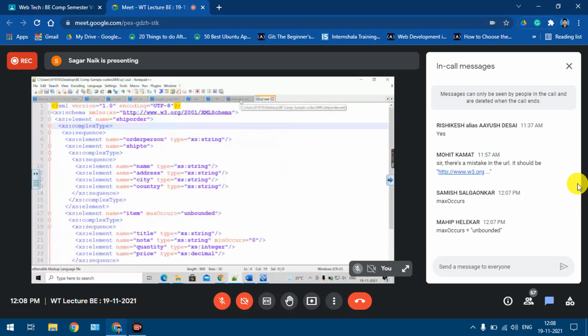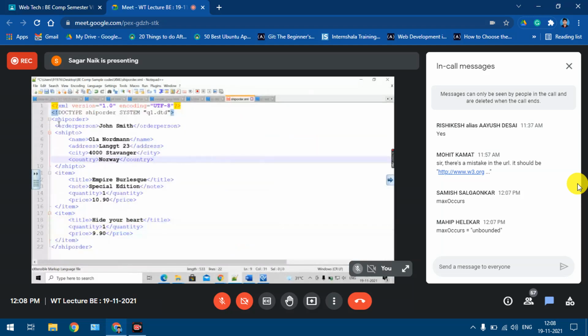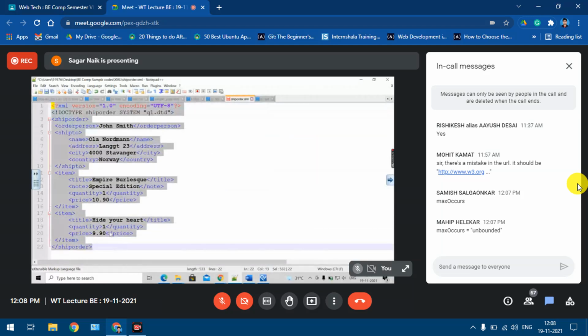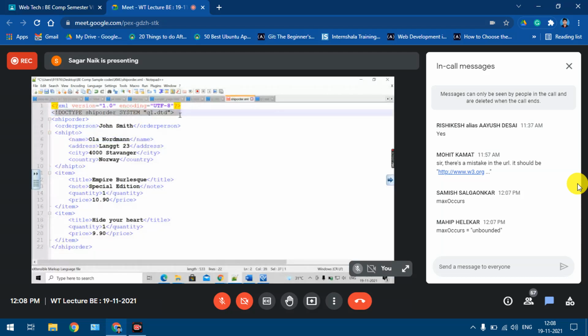Now I need to connect this to my XML. To connect your XML file to an external DTD, this was the statement: DOCTYPE declaration, root element, SYSTEM keyword, and in double quotes the name of your DTD file, right? The thing that I had mentioned to you all was you cannot connect your XML file to DTD as well as schema at the same time. Understood? It is not possible. At a time you can go for only one option. Either you can go for DTD or you can go for schema. So now I'll go for schema, so I'll remove this DTD statement.